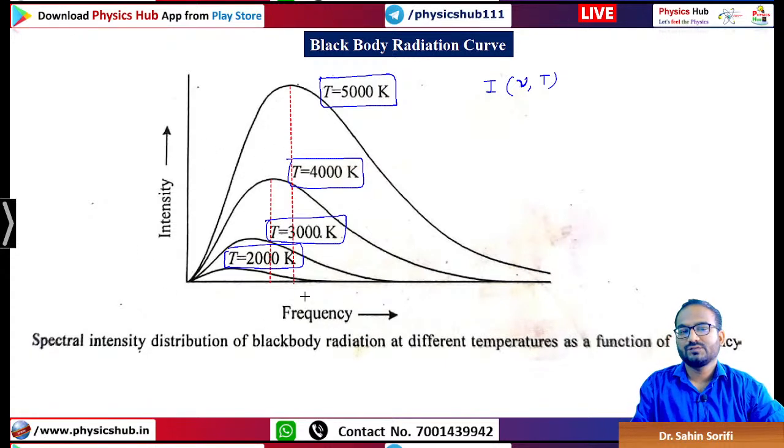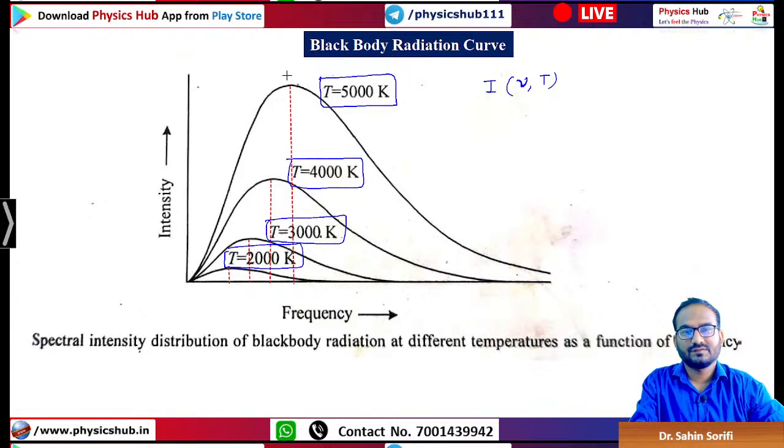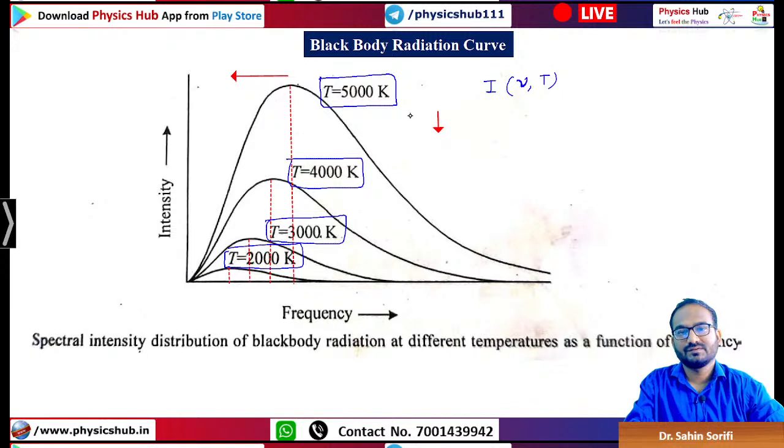In the intensity versus wavelength curve, this situation will be just reversed. As you keep on decreasing the temperature, the peak will shift towards the right.